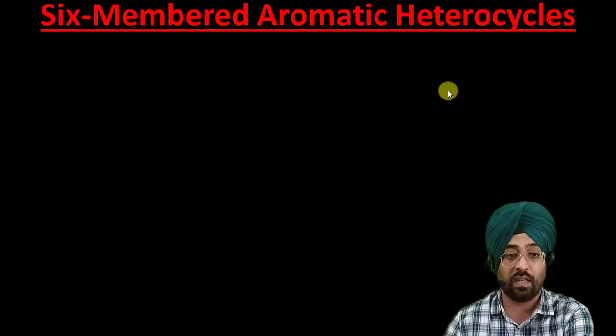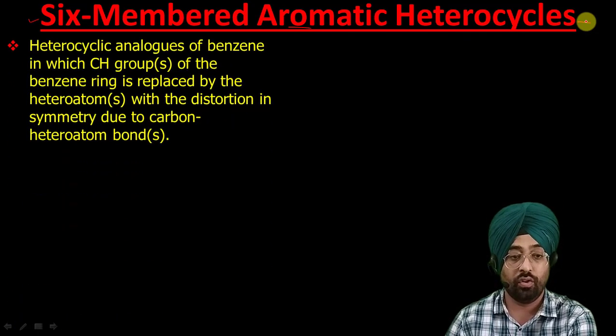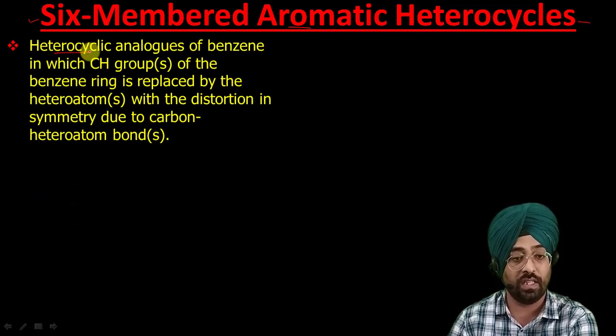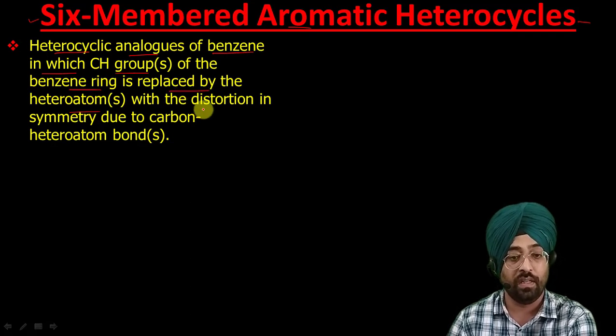So let us start. First category is 6 membered aromatic heterocyclic compounds. As we have already discussed many times, these are heterocyclic analogues of benzene, in which the CH group of the benzene ring is replaced by a heteroatom, with distortion in symmetry due to carbon heteroatom bonds.